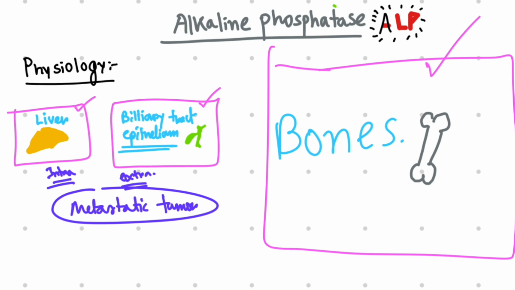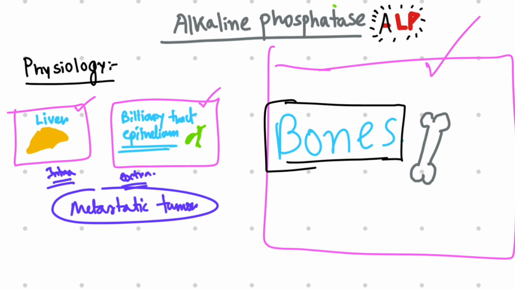Now, about the bones. Bone is the most frequent extrahepatic source of alkaline phosphatase. If there is any new bone growth in the body, it is always associated with elevated alkaline phosphatase levels. This explains the age-related difference of alkaline phosphatase level in the blood, because adolescents have more growing bones. That's why, from that growing bone tissue, the alkaline phosphatase levels are higher in the serum of adolescents.